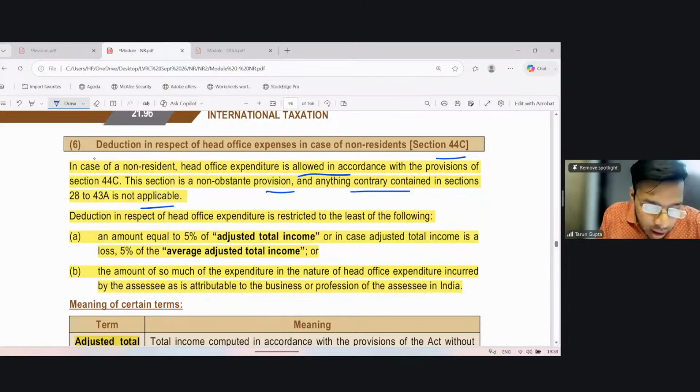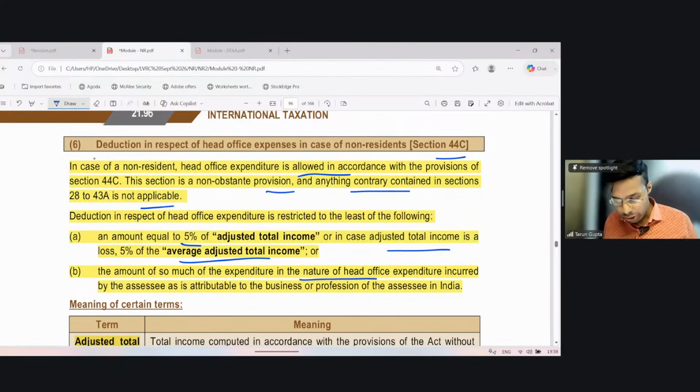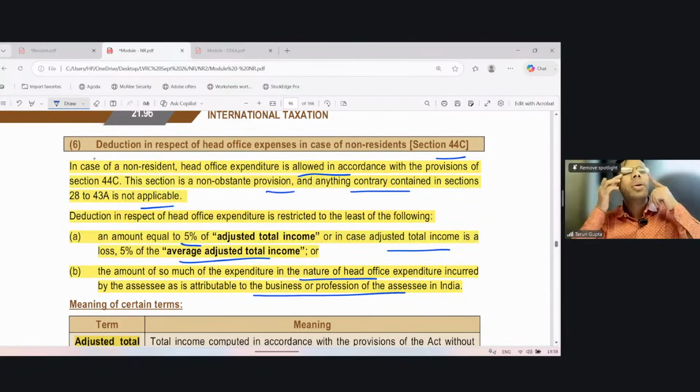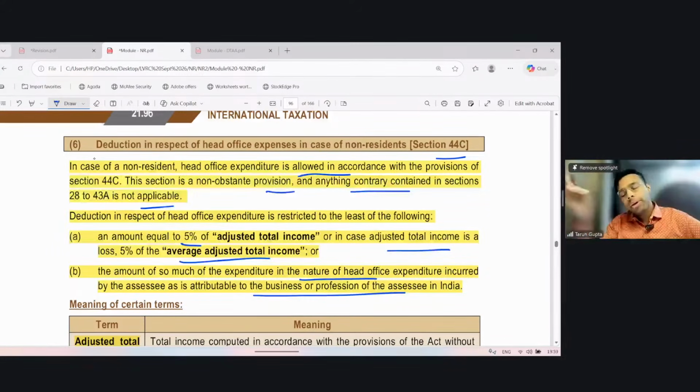The first amount is an amount equal to 5% of adjusted total income, ATI, or in case adjusted total income is a loss, then 5% of average adjusted total income. Or the amount of so much of the expenditure in the nature of head office expenditure incurred by the assessee as is attributable to the business or profession of the assessee. So similar law: whatever amount is reimbursed to HO can be allowed only if it is attributable to the business of the assessee in India. Even in that case, the amount cannot exceed 5% of adjusted total income, and if the adjusted total income is a loss, then it cannot exceed 5% of the average adjusted total income.